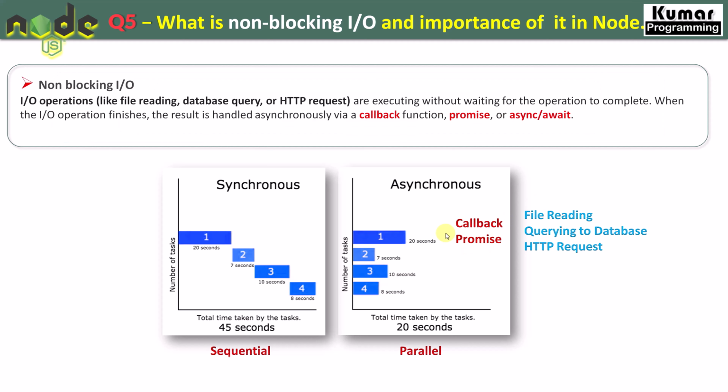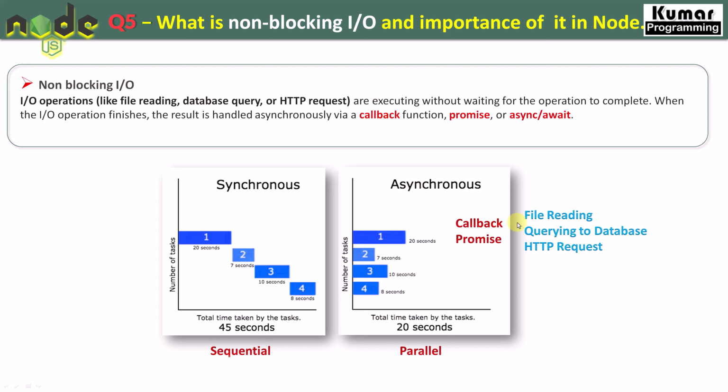Now let's see what is non-blocking IO. Non-blocking IO operations are like file reading, database query, or HTTP request. Those kinds of functions or operations are executed without waiting for another operation to complete. They are not waiting for each other, they are just executing in parallel. When the IO operation is finished, the result is handled asynchronously via callback functions. So when the task is completed, the result is returned by callback functions. This is non-blocking IO.